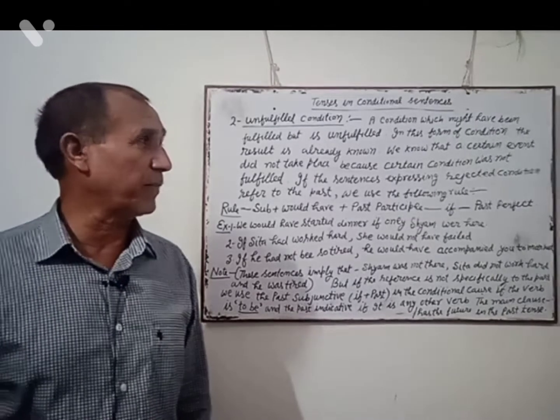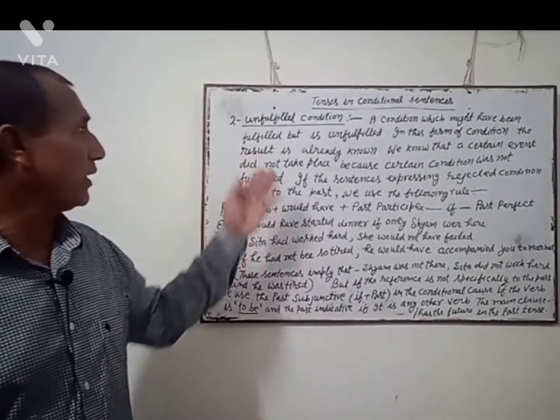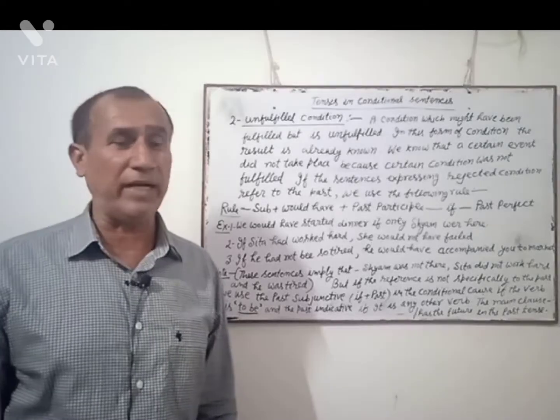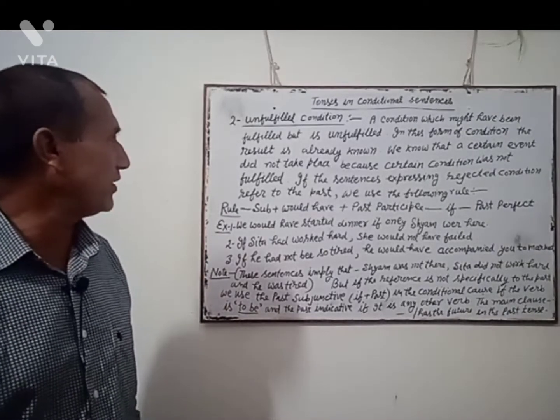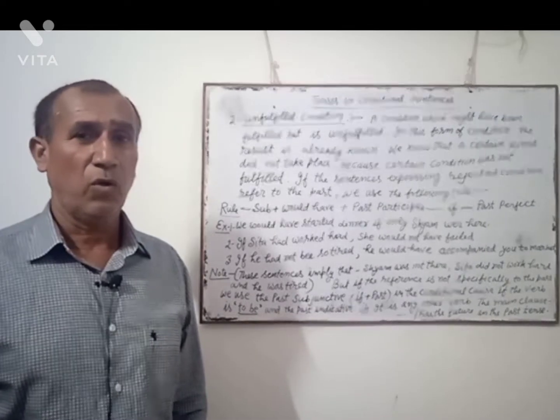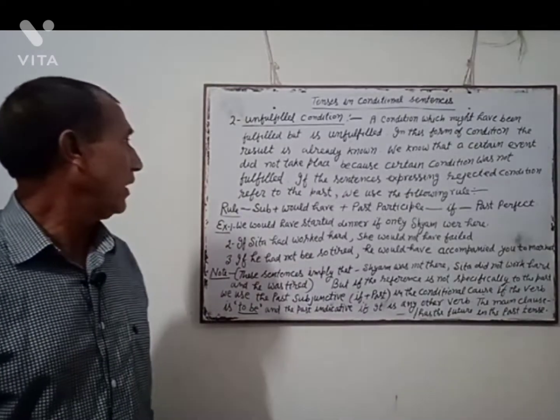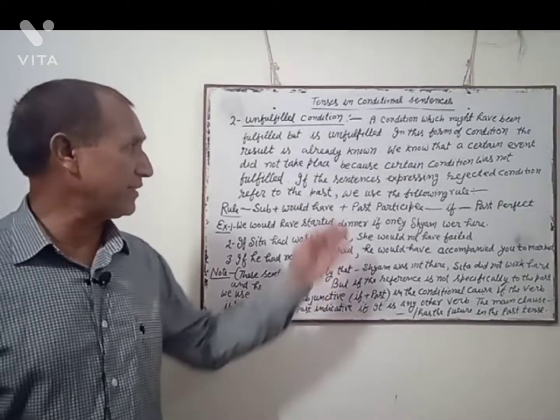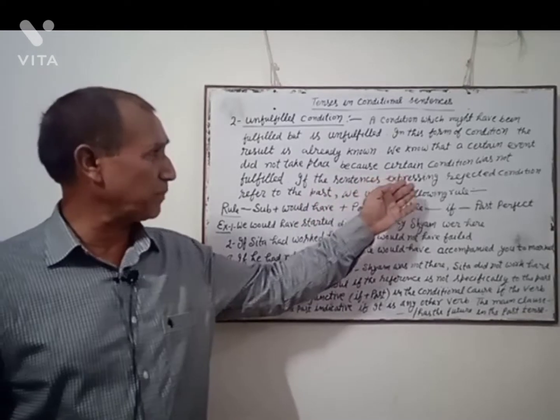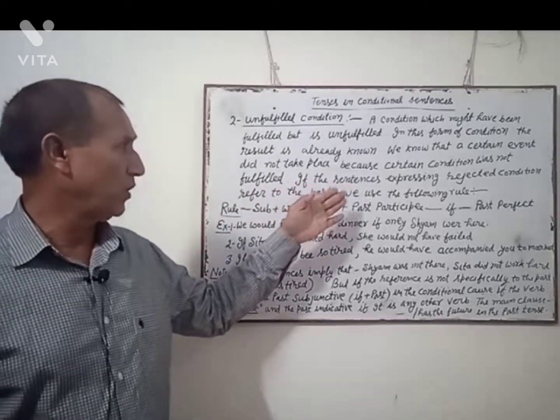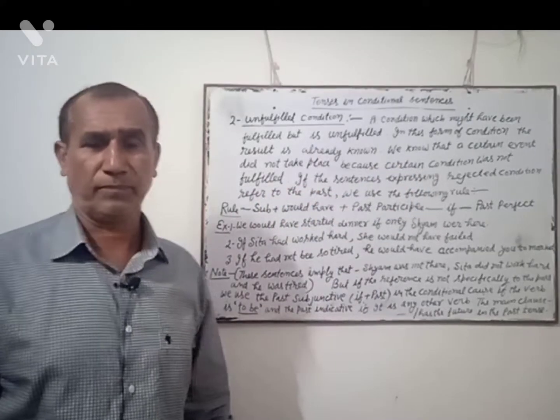In this form of condition, the result is already known. We know that a certain event did not take place because certain condition was not fulfilled. If the sentences expressing rejected condition refer to the past, we use the following rule.